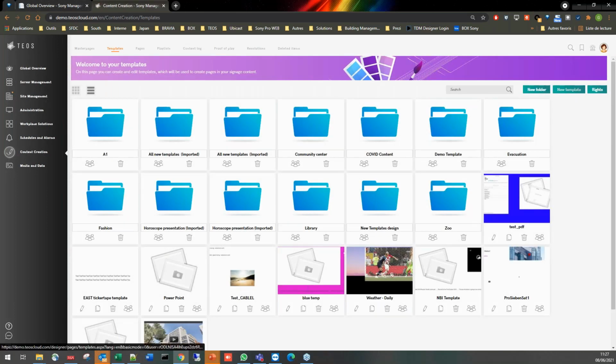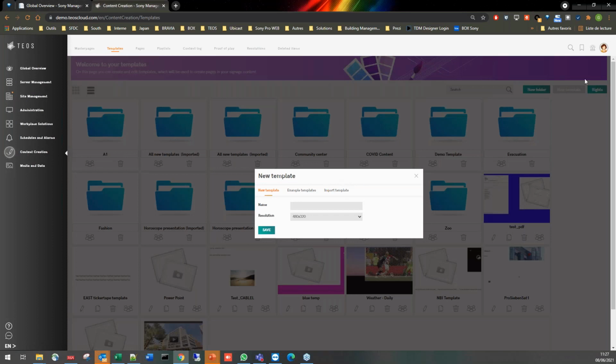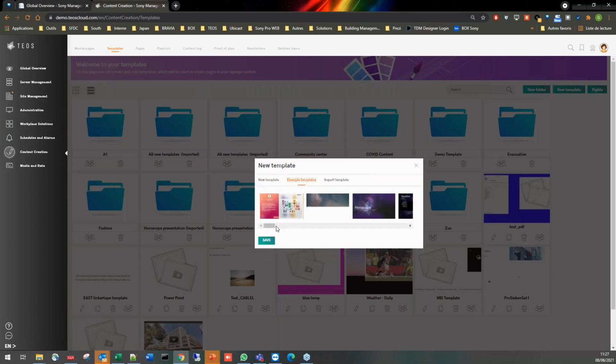And we have added a lot of new templates into our platform. So if you go into new templates for a completely new installation, you will find them directly in the folder, in the demo templates. If you have an existing platform and you update your platform, you can go into example templates, and you will find a lot of new templates from a horoscope point of view, from the social media, sports, as well as the weather, or even stock quotes that can be added.